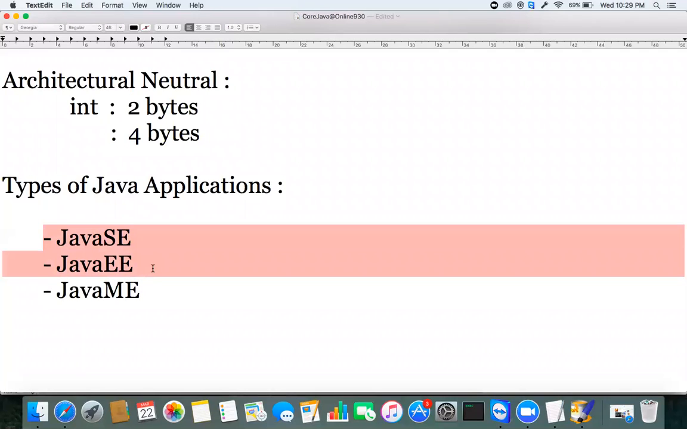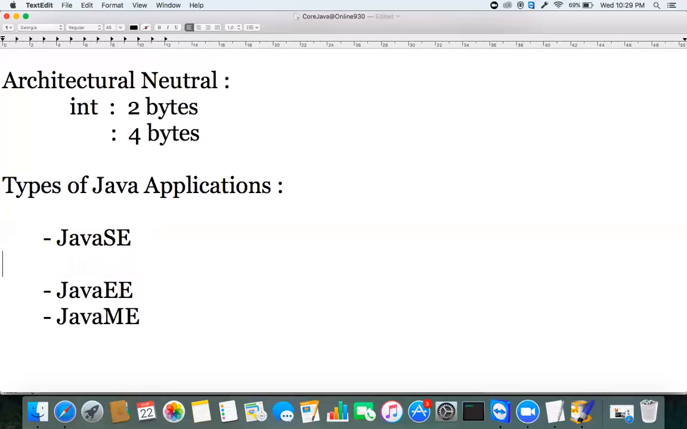We are not discussing Java EE, which is what we call advanced Java. We are learning Java SE, which is termed Java Standard Edition. What is the latest version of Java SE? Java SE 8 is the latest version of Java.